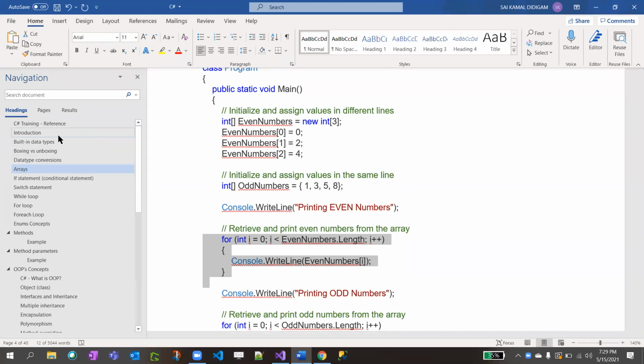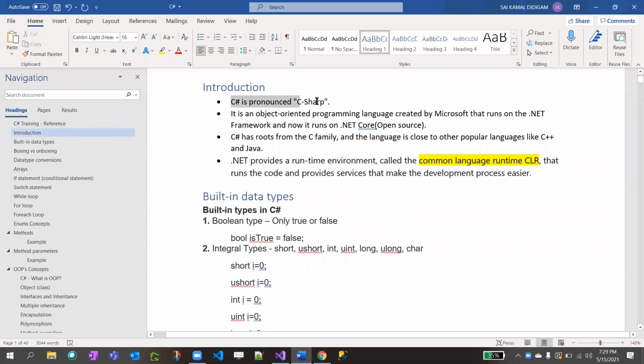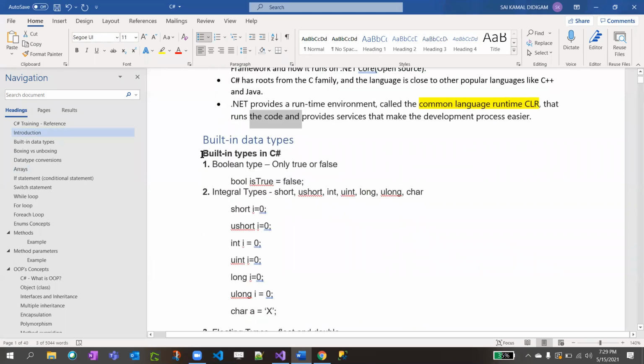So as we discussed, C# is pronounced as C sharp. It is similar to any other programming language like C++ and Java, and it is an object-oriented programming language that runs on the CLR. As we discussed, we have different built-in data types in .NET.